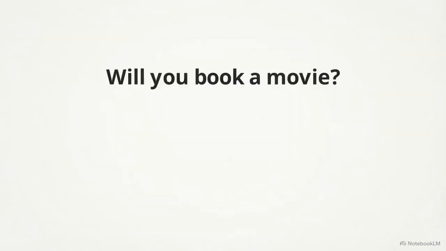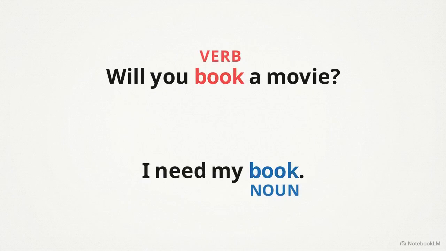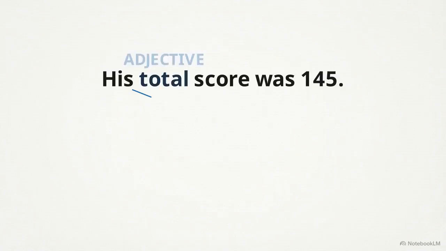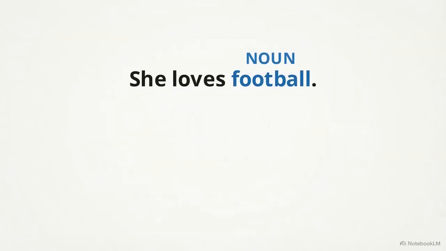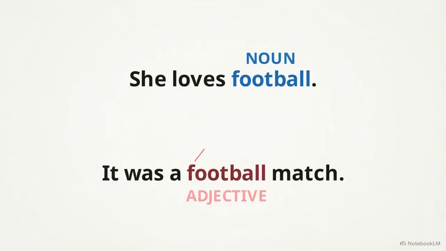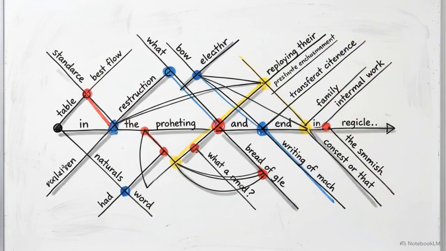In will you book a movie, book is a verb. In I need my book, it's a noun. Next, total score makes total an adjective. Totally awesome is an adverb. Finally, loves football is a noun, while football match acts as an adjective. Correct identification of a part of speech relies entirely on analyzing how the word behaves within the specific sentence structure.